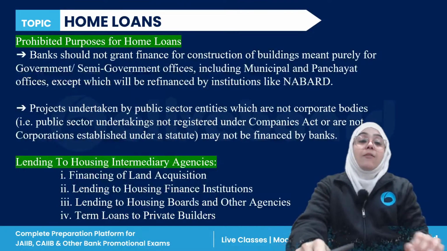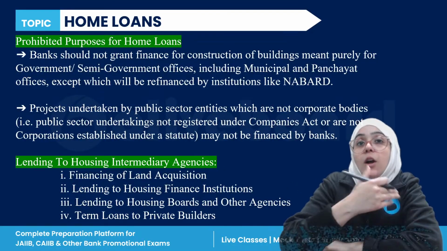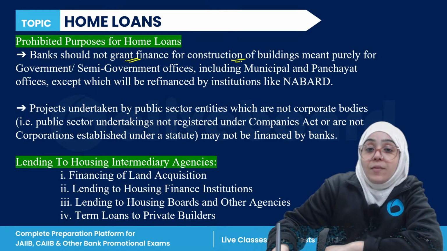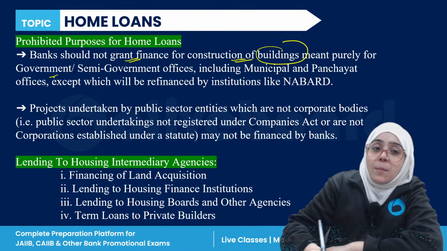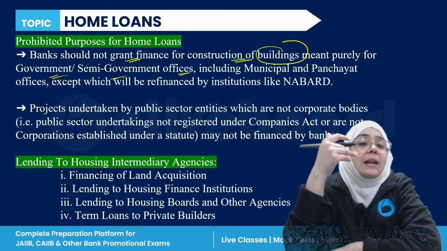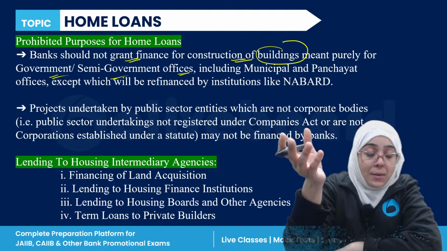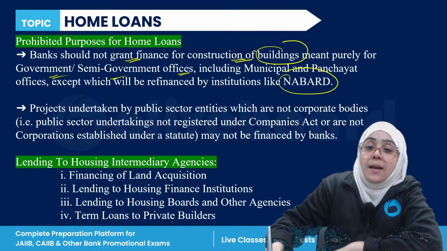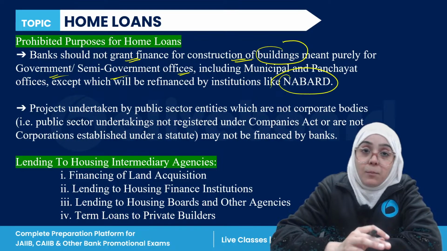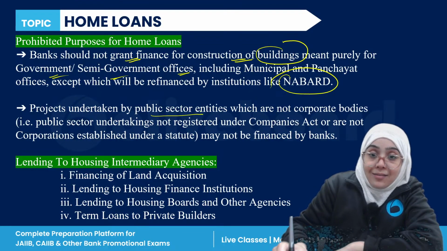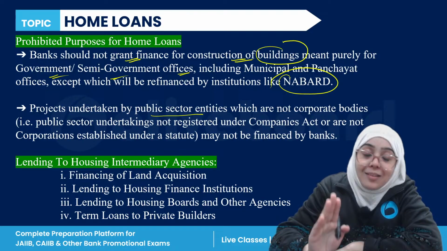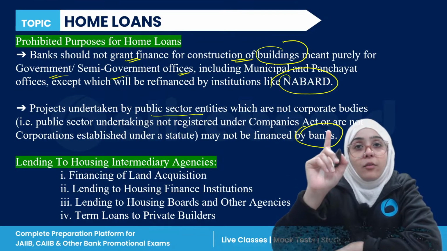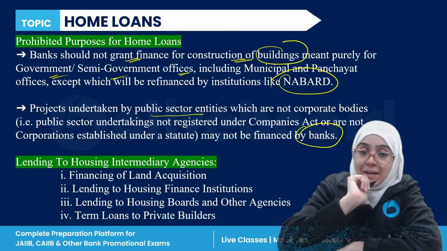Okay. So next, if we talk about the prohibitions, for what purpose is the home loan not given? The bank is not giving loans for financing the construction of buildings meant for government or semi-government offices. If you are building government or semi-government offices, the bank is not giving you that loan, because that loan is financed by NABARD. If there is any project undertaken by public sector entities which are not corporate bodies, these are also not financed by the bank, because these loans are sanctioned by different development financial institutions, right?